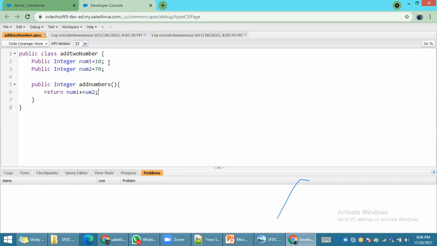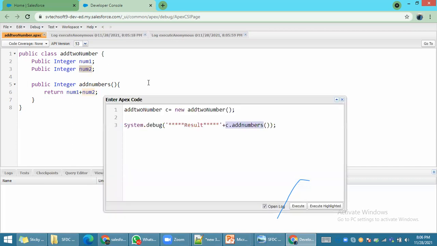When you define your variable here, these are static. Static means fixed. But I want to get the values at runtime. Runtime means I do not want to assign these variables. Clear enough? Number 1, I haven't assigned it. Number 2, I haven't assigned it.